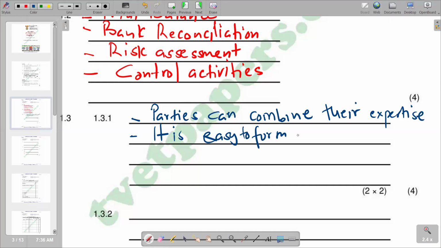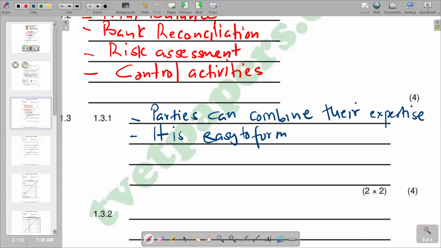It is easy to form, as we are saying, there are no legal formalities that are involved. So we can as well try to put that. Another advantage that we can raise is that they share all the profits. If they make profits, they will share all the profits among themselves. So it becomes an advantage also.